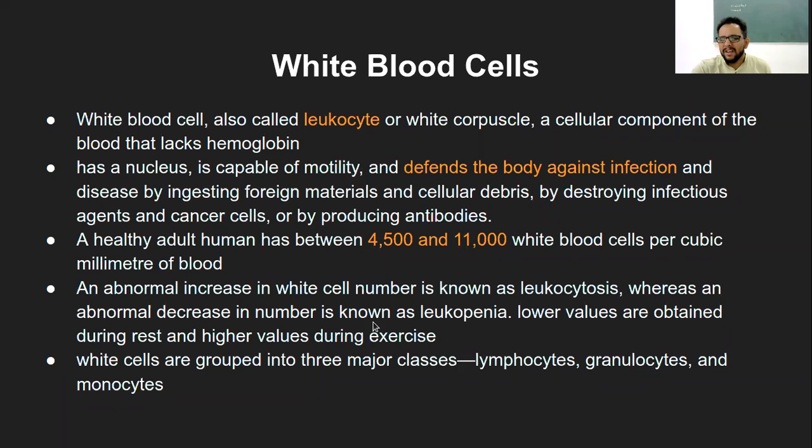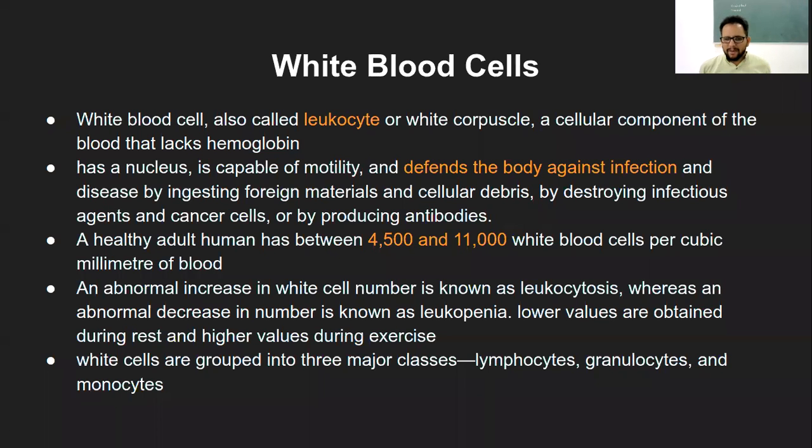Now you may not see much difference, like you may not get double of these 11,000 or so. A slightly increased number can happen in case of rigorous exercise. Or if you are resting throughout your life, which is impossible, lower values can also be obtained because there is less wear and tear of the cells, and again that way the WBCs are not required much. So this is with respect to the number of WBCs.